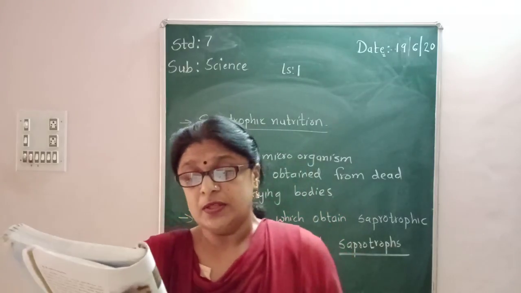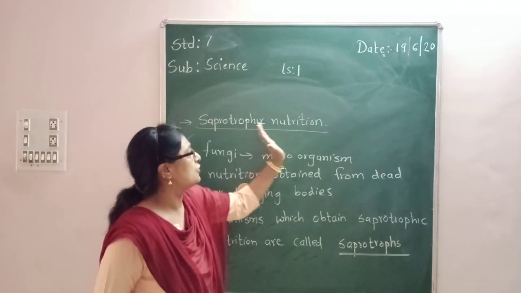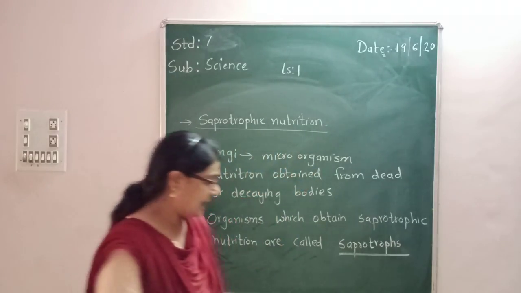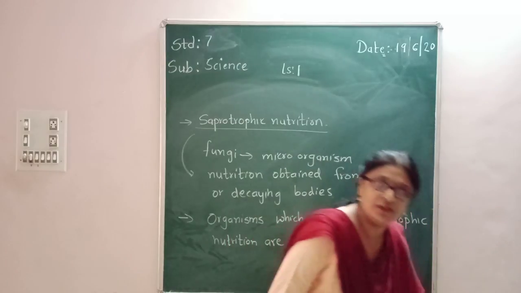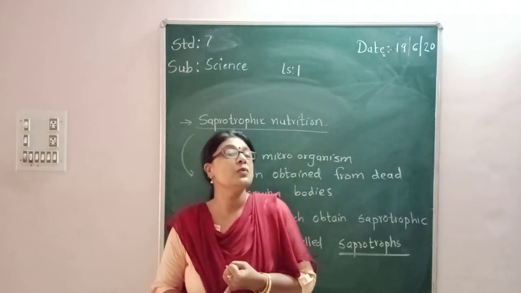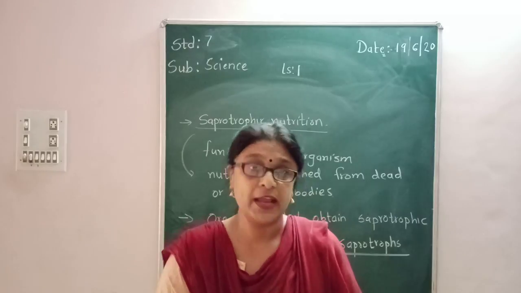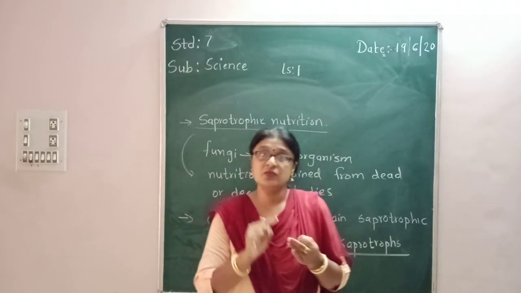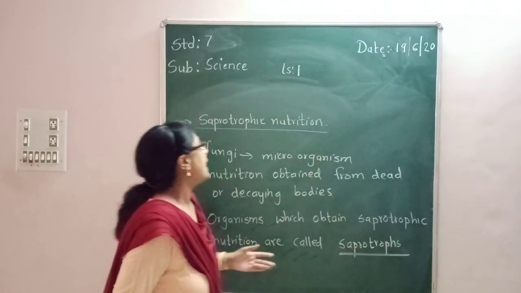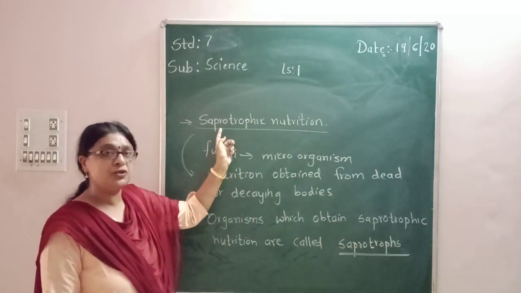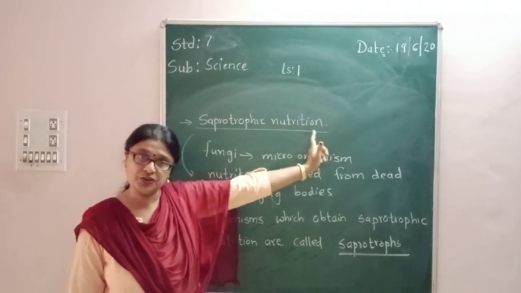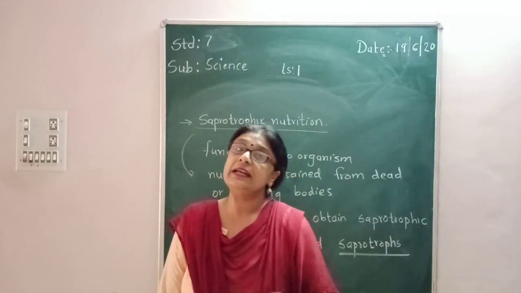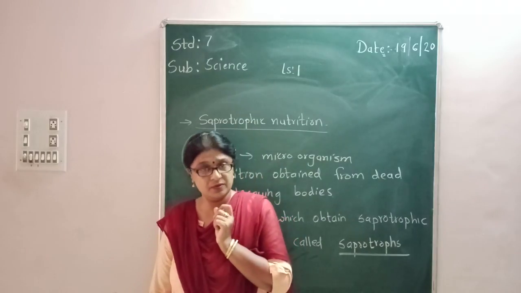Now, we studied about saprotrophic nutrition. Is that clear? Till now we studied about autotrophic nutrition, that is plants, and heterotrophic nutrition. Then we studied about insectivorous plants. The next mode of nutrition was saprotrophic nutrition, which is obtained from dead and decaying bodies.